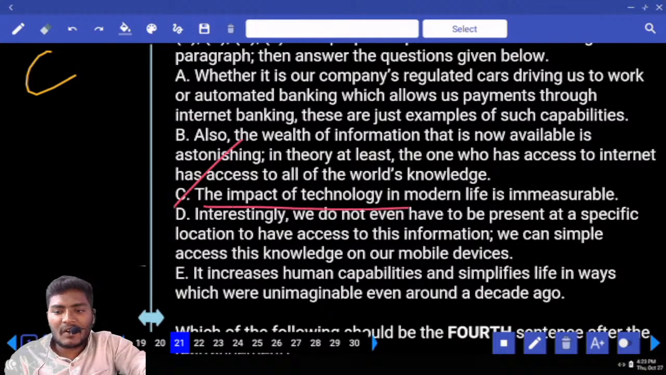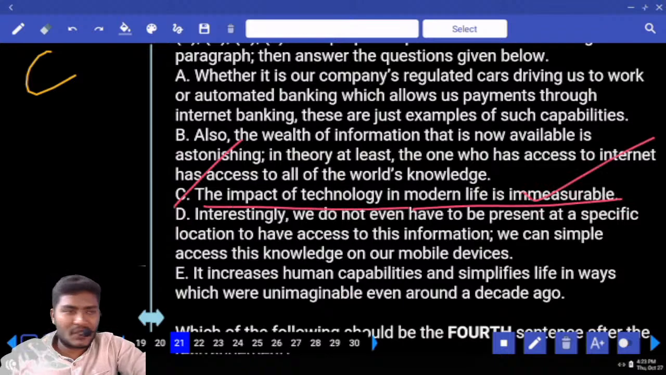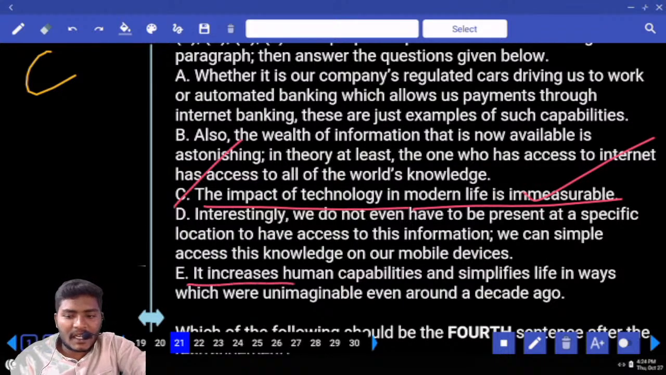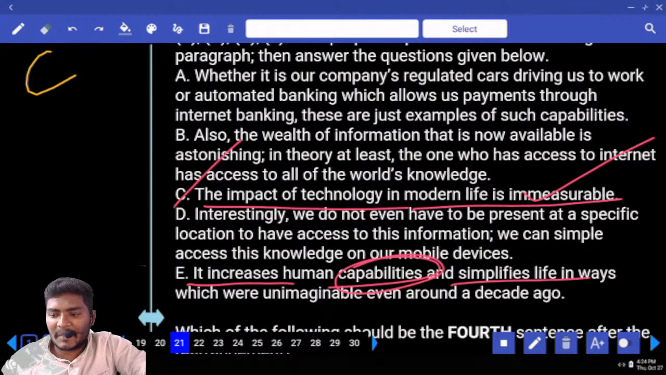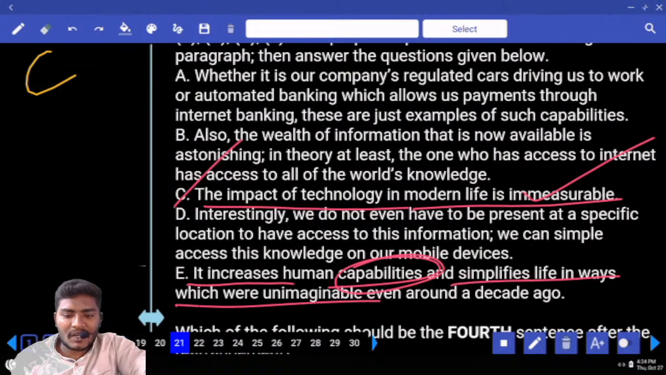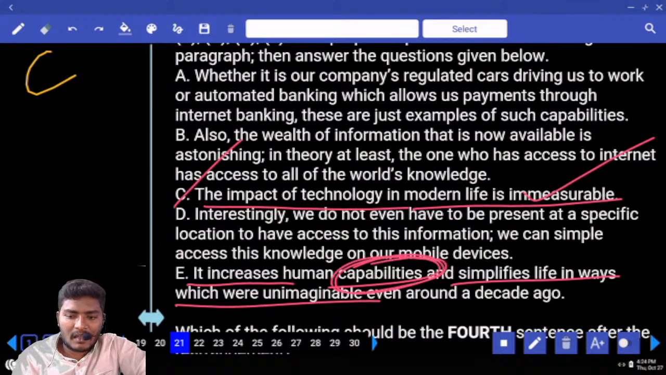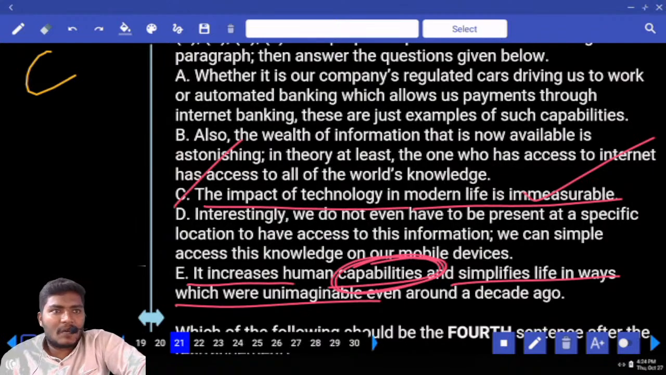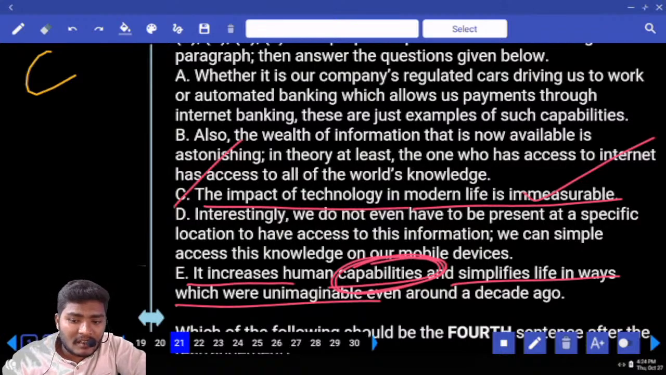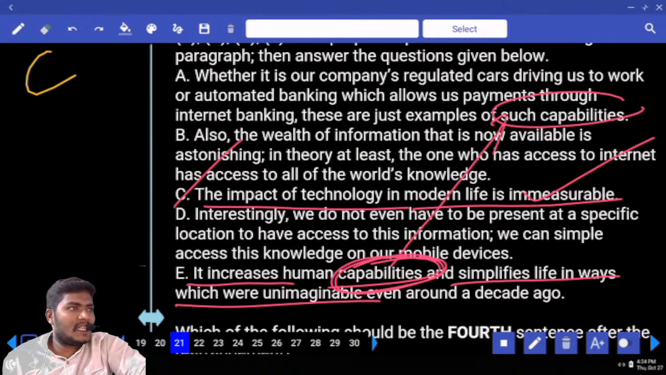The impact of technology in modern life is immeasurable. It increases human capabilities and simplifies life in ways which were unimaginable even around a decade ago. Now try to combine E with some of the combinations. I kept this in a round. That means it is an indicator of some other sentence connection. What can you connect here? Human capabilities, of such capabilities.